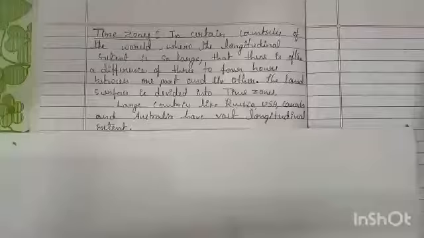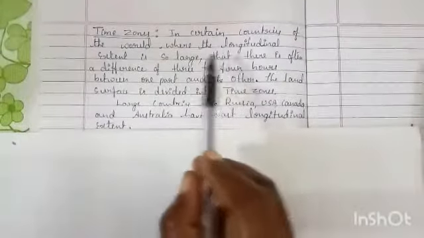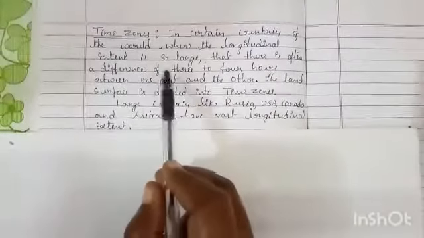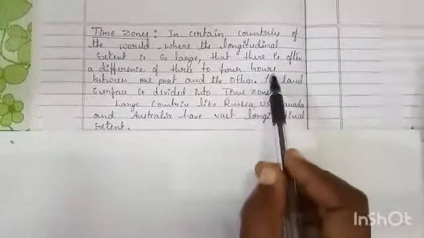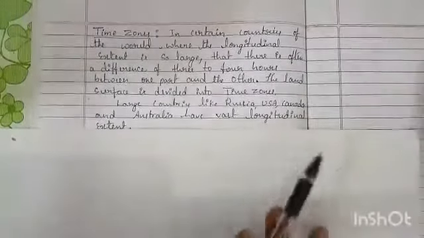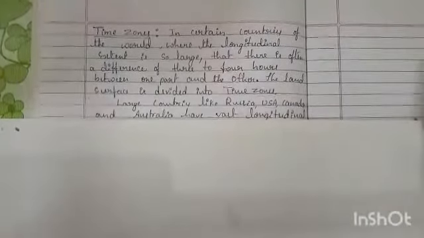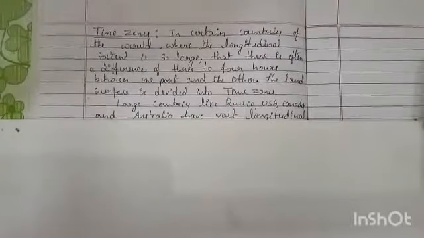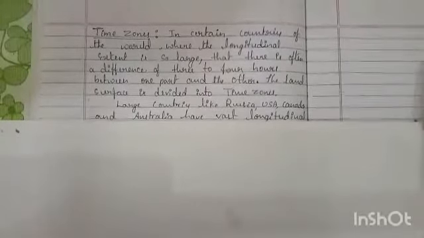Okay. Next, time zones. In certain countries of the world where the longitudinal extent is so large that there is often a difference of 3 to 4 hours between one part and the other, the land surface is divided into time zones. Dear students, some places are quite different compared to other places, with 3 to 4 hours difference between one place and another. Why? Because they are divided into time zones.